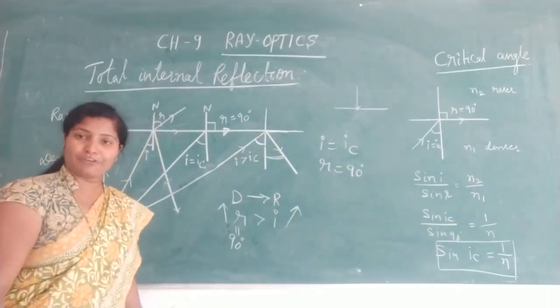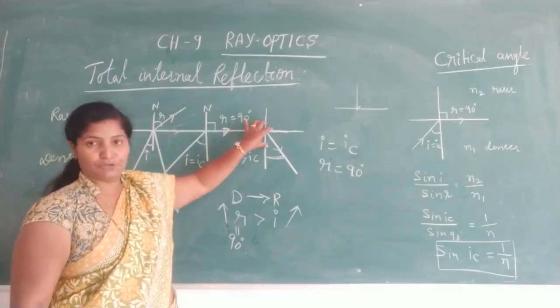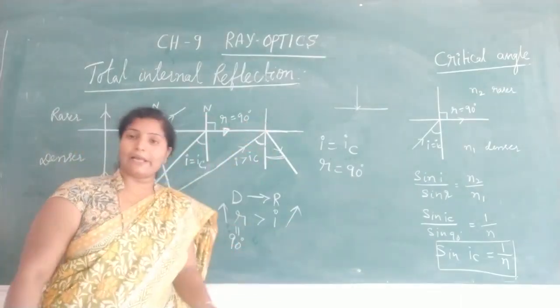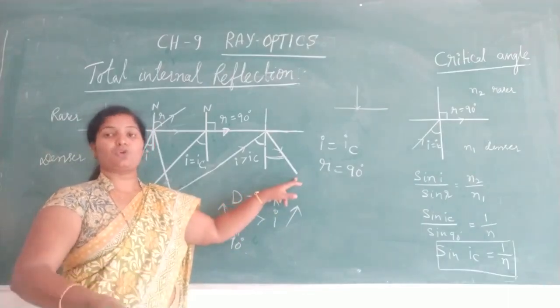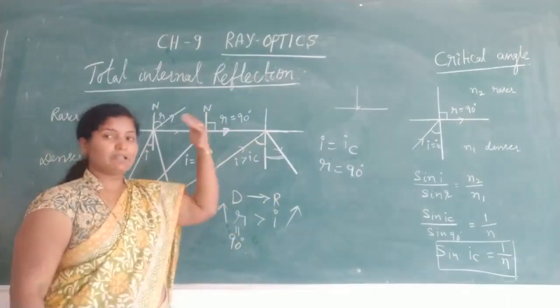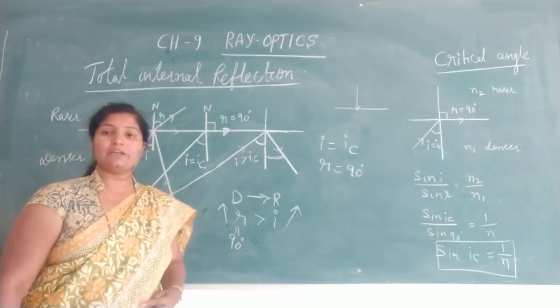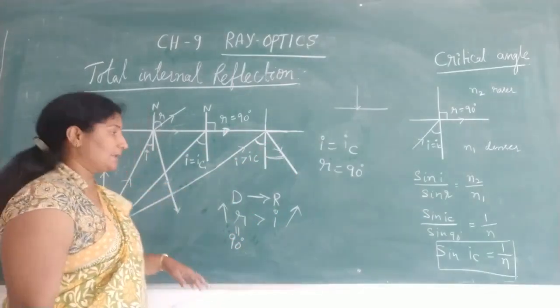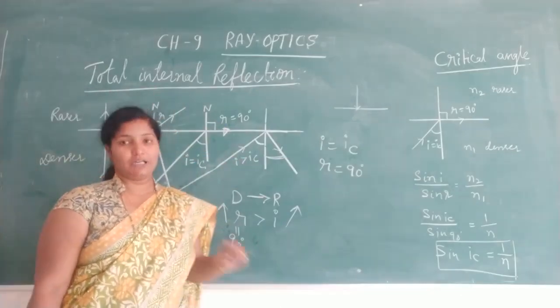What type of reflection takes place? Whatever light is incident at this point, the whole light is reflected back into the same medium. That's why it is called total. Internal means it takes place inside the denser medium. That's why the name is total internal reflection.